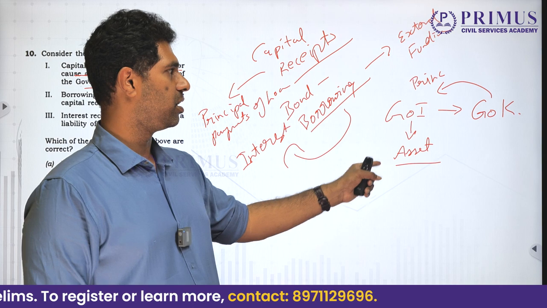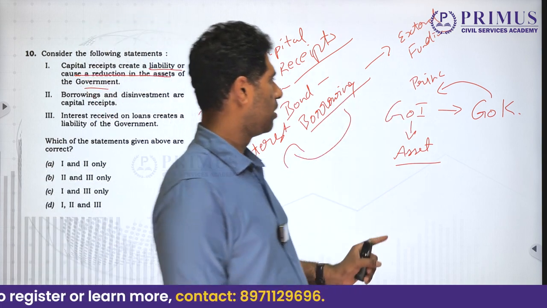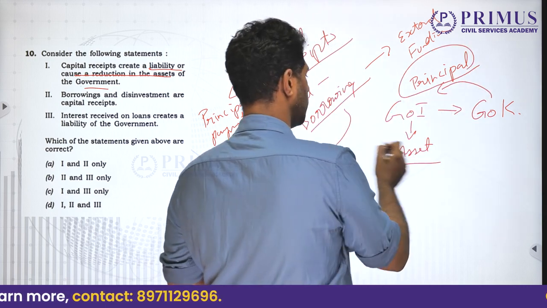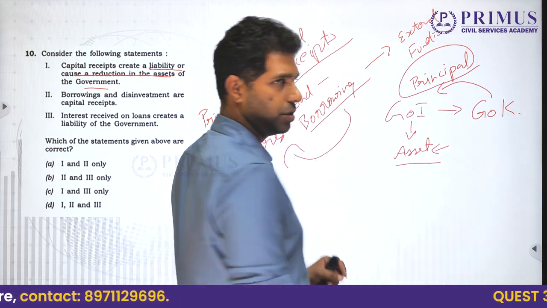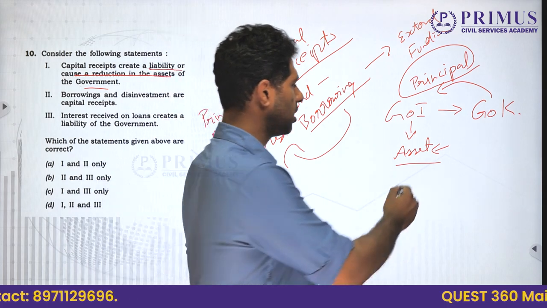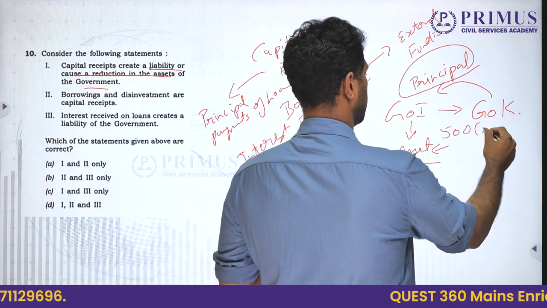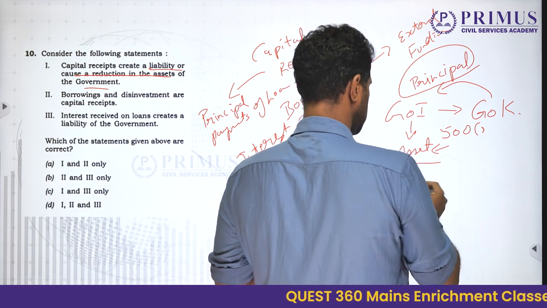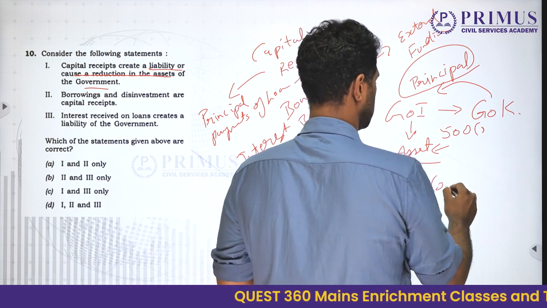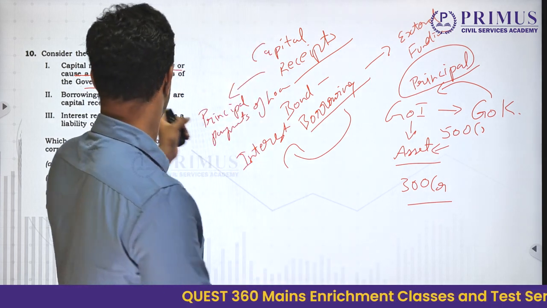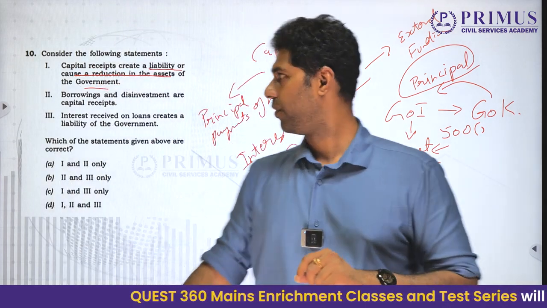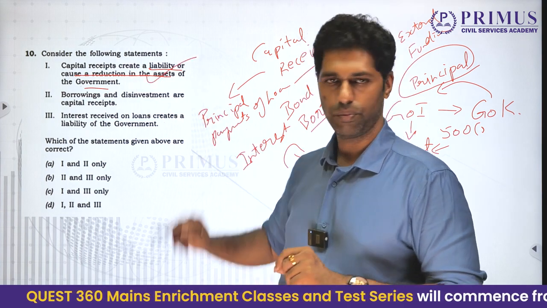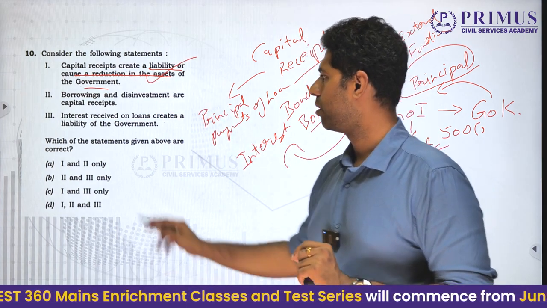And when GOK repays, the principal goes into reducing the asset numbers. Means if they had given a 500 crore loan, as and when they repay, say it reduces to 300 crores. Now the asset size has reduced, isn't it? Therefore, capital receipts create a liability or cause a reduction in the assets of the government. This is true. In both scenarios, it's true.